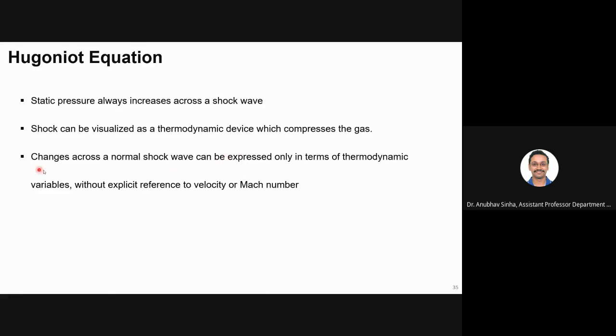Now, when we talk about a normal shock, let us first keep ourselves limited to normal shock. So normal shock can be assumed to be a wave, and the properties can be expressed only in terms of thermodynamic variables. Okay, we'll talk about pressure, temperature, or density of approaching and exiting flow without talking about either velocity or Mach number. So we'll try to derive some equations where Mach number is not there specially. We will only try to relate P1, P2 to rho 1, rho 2 like that. Okay, let us see how we do that.